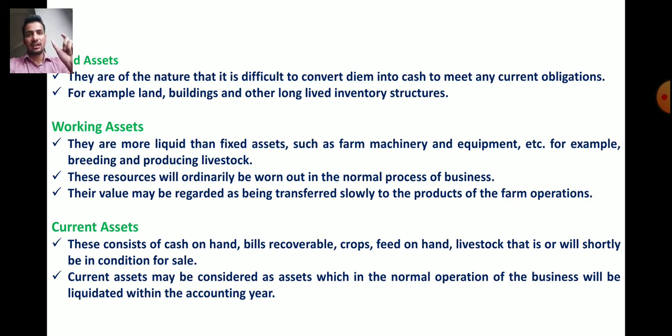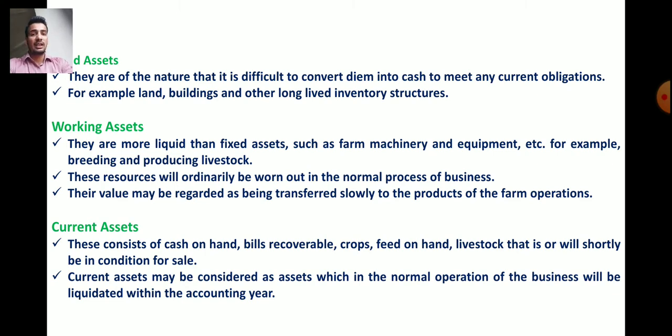So those assets are called fixed assets. Examples of fixed assets: land, buildings and other permanent structures. So this is about the fixed assets. Next, working assets.